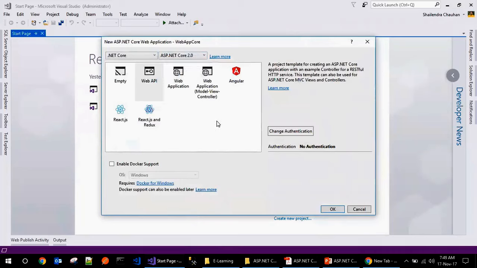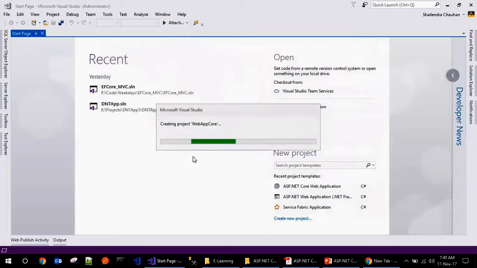Now these are the available templates we can use. I'm using the internet template based on the MVC pattern. So now just select this one. Then just click on the OK button. It will create the ASP.NET Core application with the MVC style.